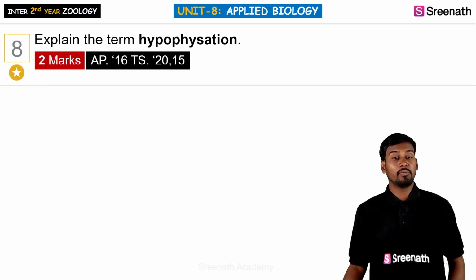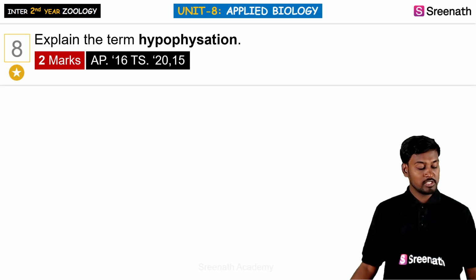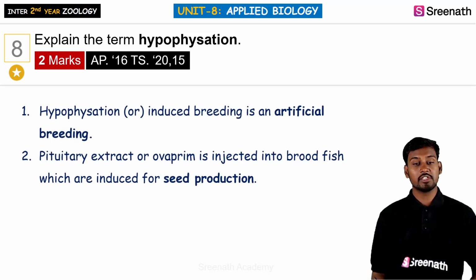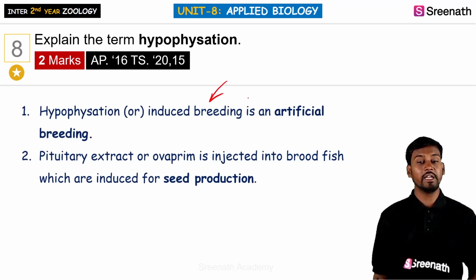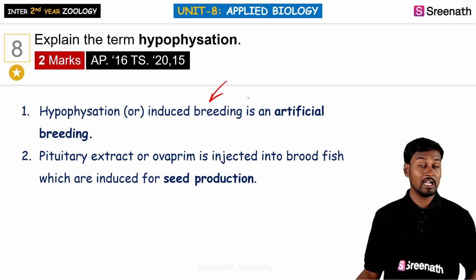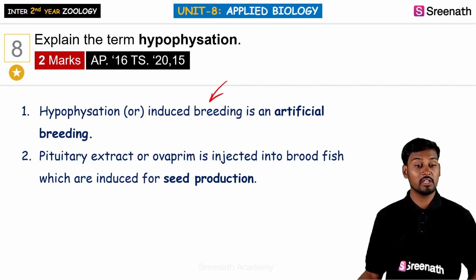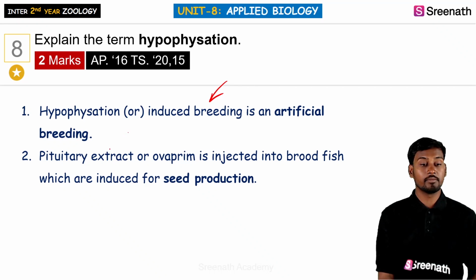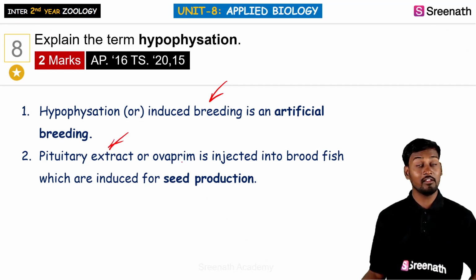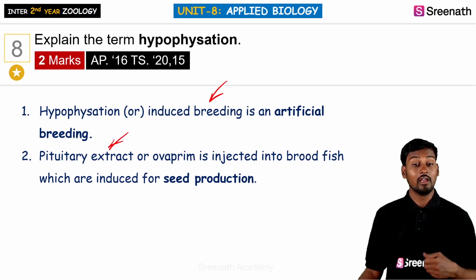Next one, explain the term hypophysation. Hypophysation is generally called artificial breeding. Pituitary extract, that is the extract from the pituitary gland, is injected into the fishes, which induces seed production.